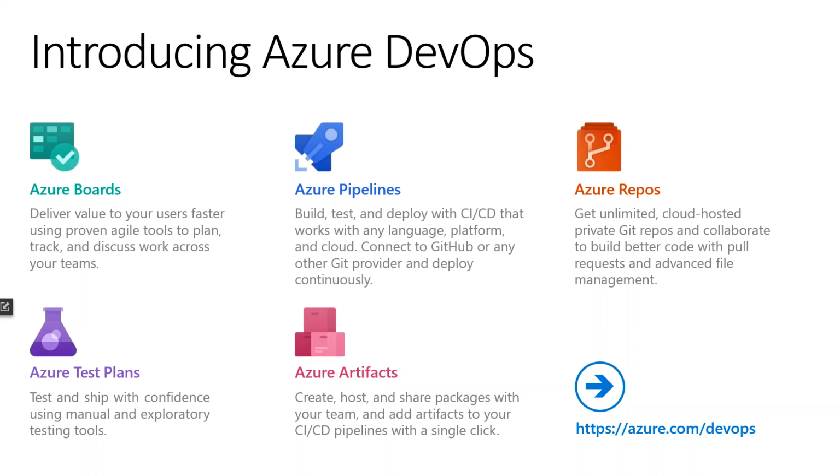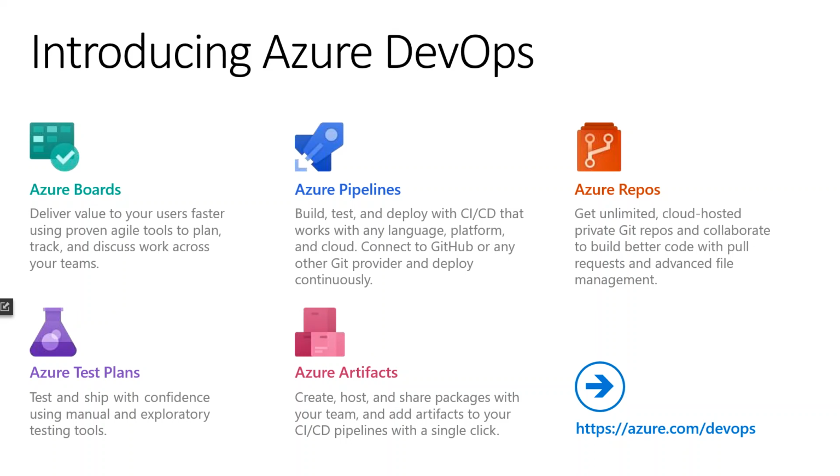And then we have Azure Repos. Any organization or working product requires some source control where you can store data, and you need to be confident that your source code is here, your developers can access it, and development can be done in a good manner. That is where you get unlimited, cloud-hosted private Git repos, as well as collaboration to build better code with pull requests and advanced file management. All this you get in Azure Repos.